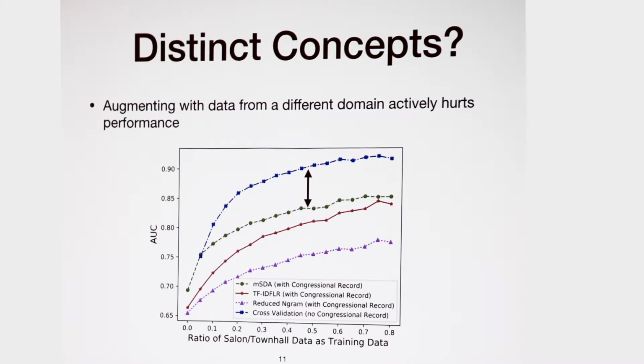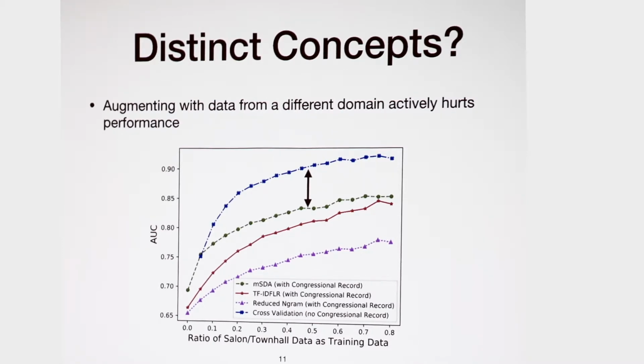And here are the results. The X-axis is the ratio of how much of the Salon Tongho dataset we use as training data. The Y-axis is the AUC value. The blue line here is the cross-validation for the Salon Tongho dataset, in which case we do not use any Congressional record data in the training dataset. The green line here is the result based on the MSDA method, in which case we use all the Congressional record data in the training dataset. As we can see here, the blue line is better than the green line by a large margin.